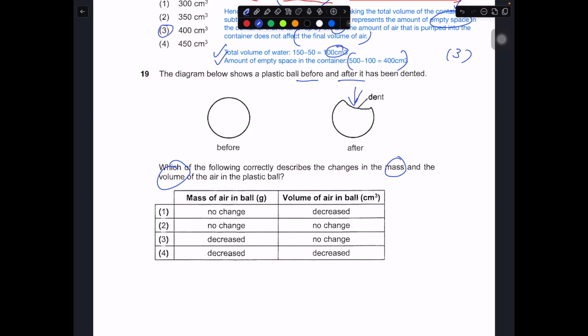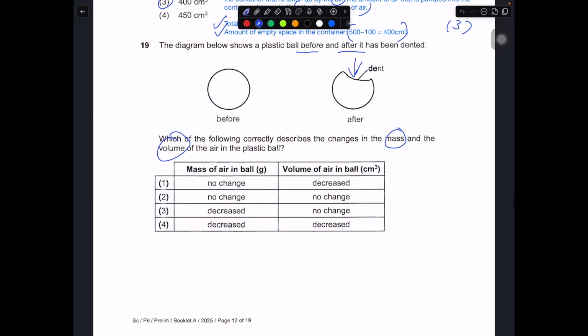The answer is no. If there is no change in matter, there is no change in mass. Over here, there is no change in the amount of matter, so no change in mass. So the answer must be no for 2, and so 1 and 2 could be the correct answer.